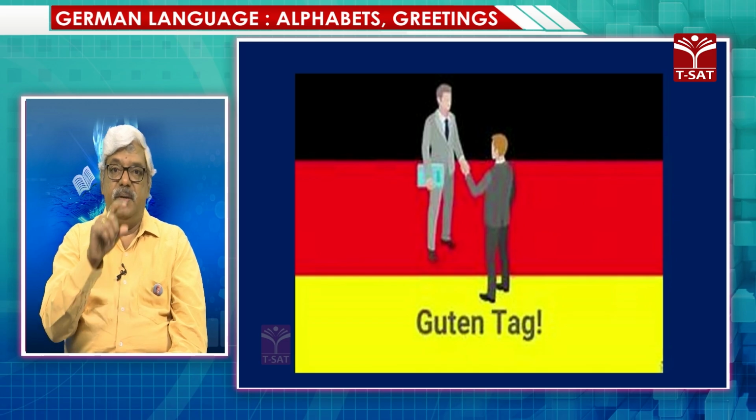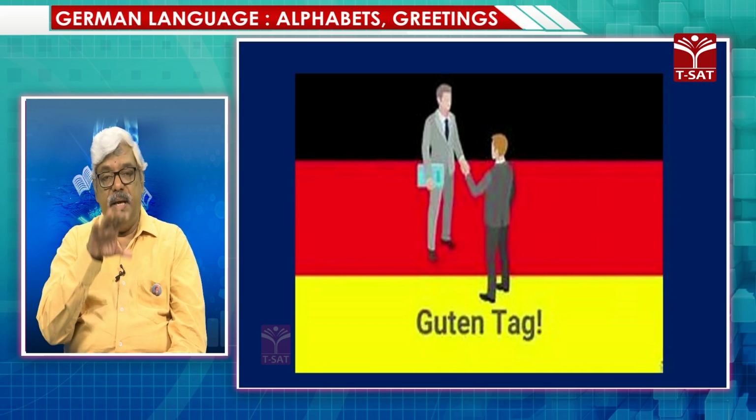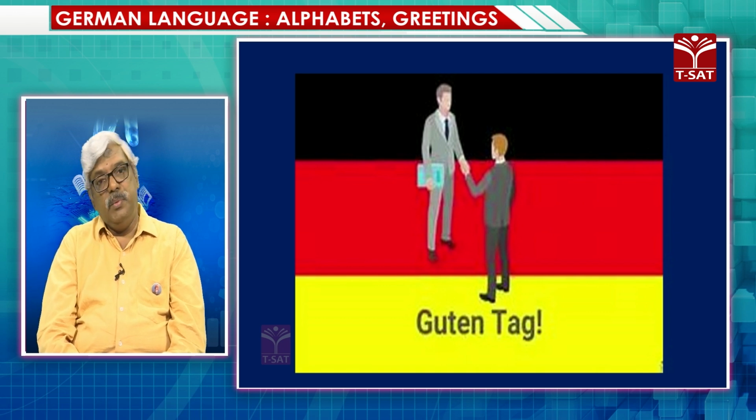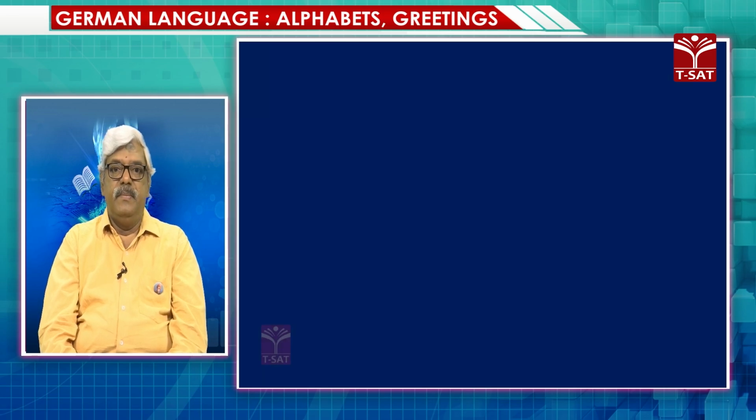Whereas in Morgen, M was capital, and in Tag, T was capital, because these are nouns. So later on when we learn nouns, I'll tell you more about those things. Let us now go to the next wish, and that is Guten Abend.